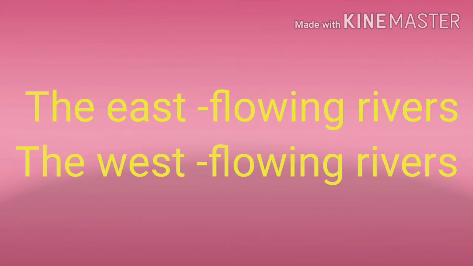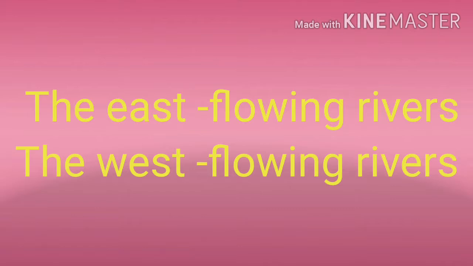The west flowing rivers are Narmada and Tapi. See, these rivers drain into the Arabian Sea. And these rivers do not form any delta. They form estuaries. What do you mean by estuaries? Yes, an estuary is an area where salt water of the sea mixes with fresh water of the river. An estuary is the tidal mouth of a large river where the tide meets the stream.